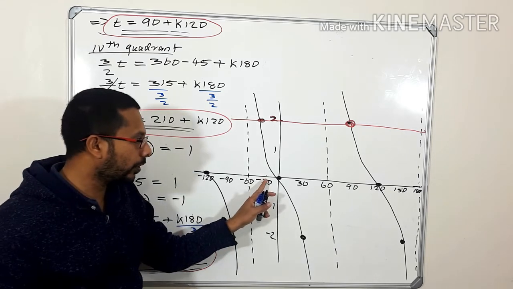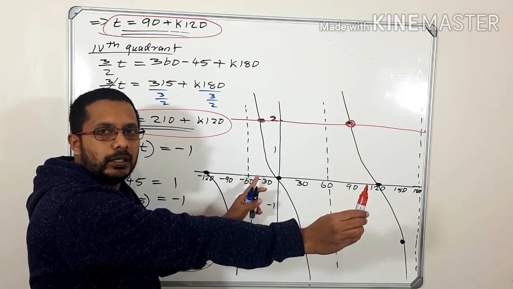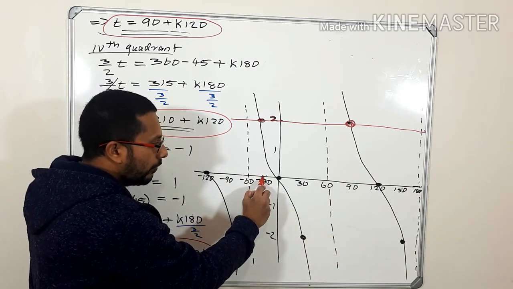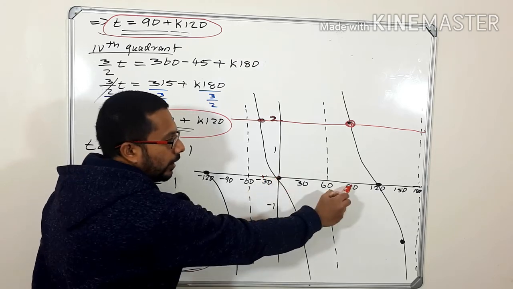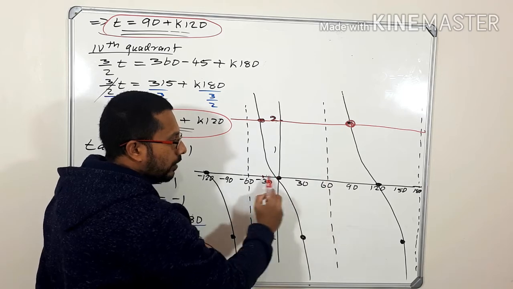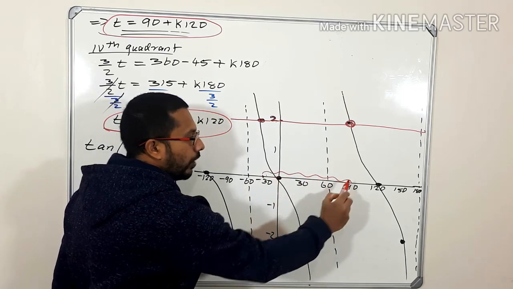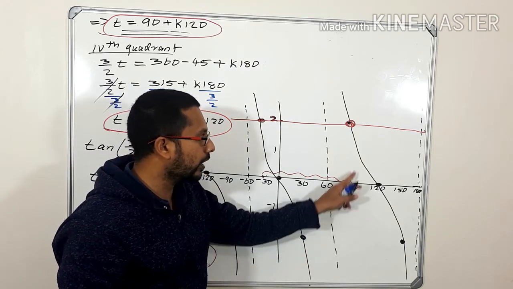It means that from this minus 30, after 120 degrees, you will get the y value as 2. So look at this one. From this minus 30, up to 0 is 30 degrees. Then another 90. 90 plus 30 is 120. That means from here to this distance is 120 degrees. Are we getting the y value as 2 at 90?